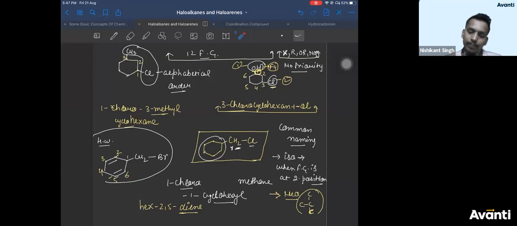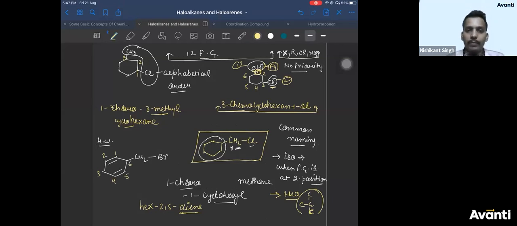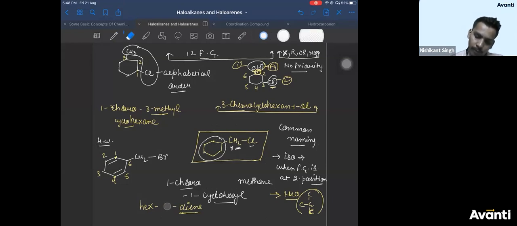If you give the lowest, yes, correct. We have to give the lowest number to the double bond. This is wrong. Just a minute. We have done the numbering wrong. So it will be 1, 2, 3, 4, 5, 6. It will become this. 6 will become this. So your double bond position is 1 and 4.